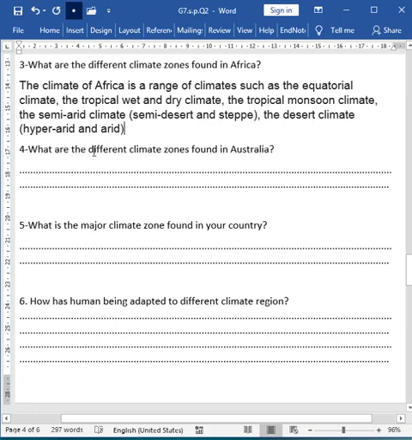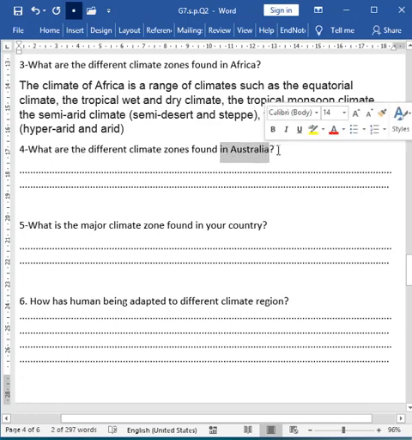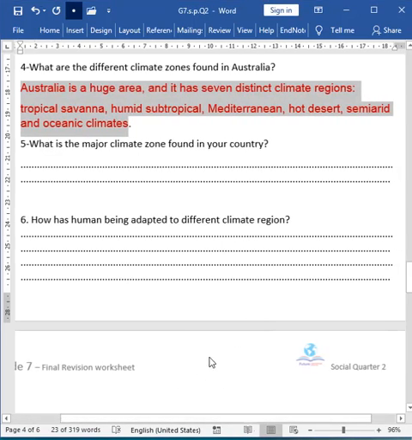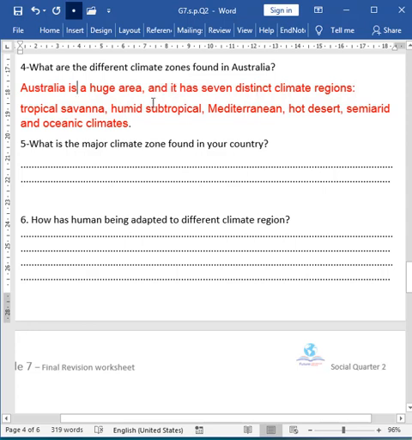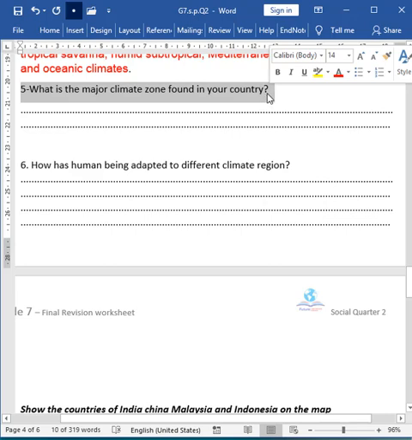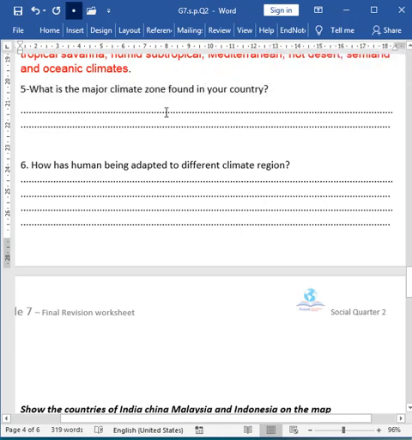Next question is, what are the different climate zones found in Australia? Okay, about Australia, there are these climates, like tropical savanna, humid subtropical, Mediterranean, hot desert, semi-arid, and oceanic climates. So you can remember again 3 or 4 maximum of these climates for the exam. Question 5 is asking you about the major climates that are found in your country. So please do a small research about it and remember 2 or 3 of those climates for the exam.